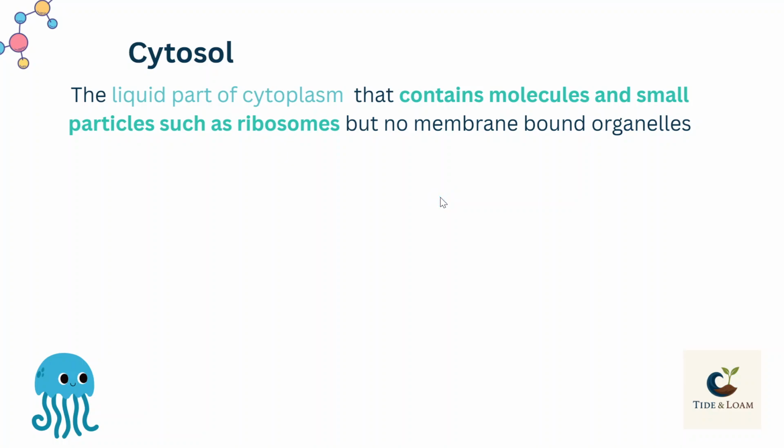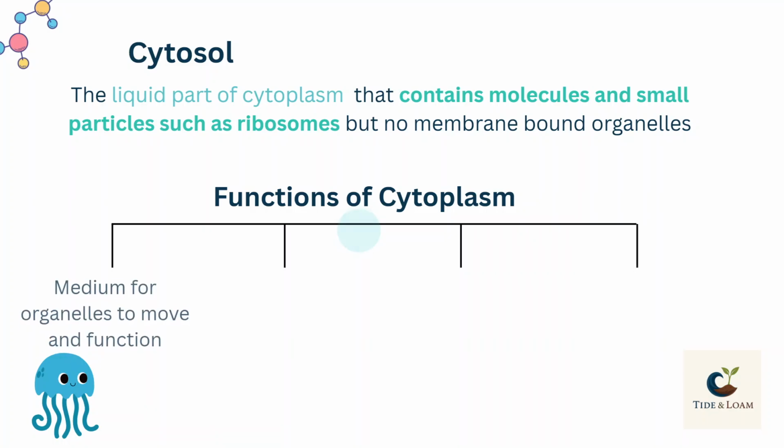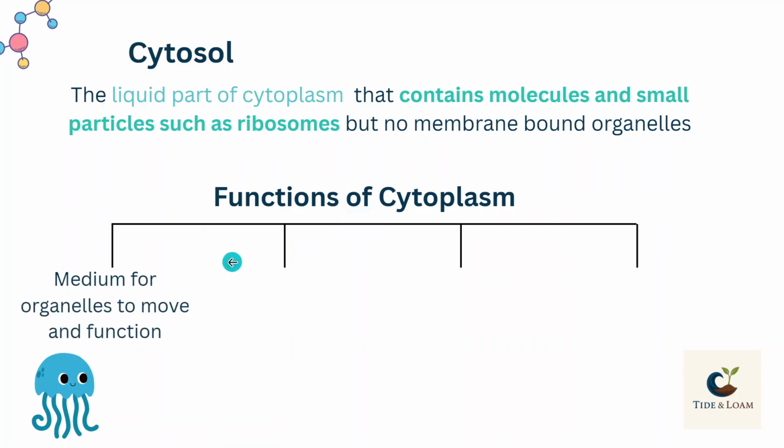Now what are the functions of cytoplasm? There are basically four major functions of cytoplasm. The first function is it acts as a medium for organelles to move and function. So organelles can move inside the cytoplasm and perform their functions, because cytoplasm is acting as a medium where these organelles can reside.